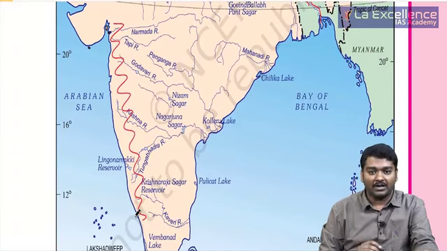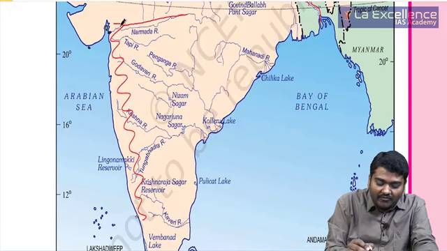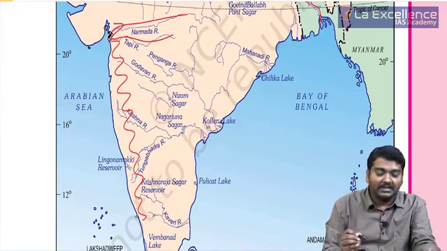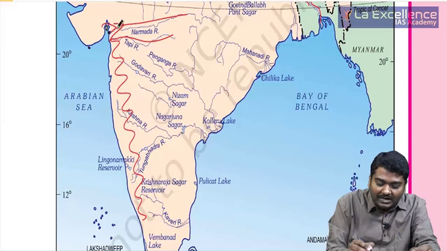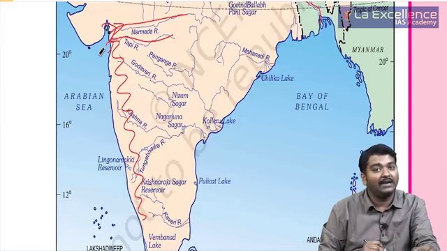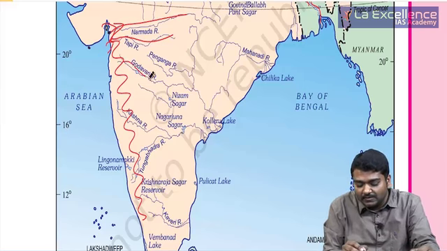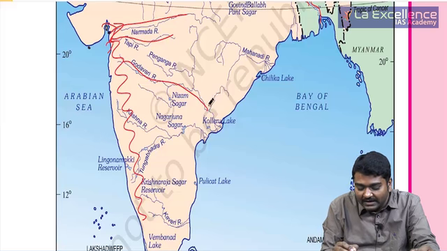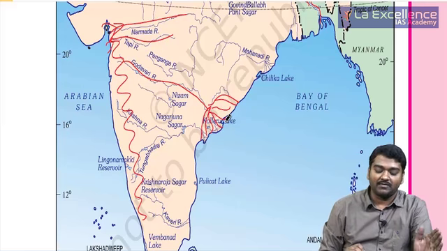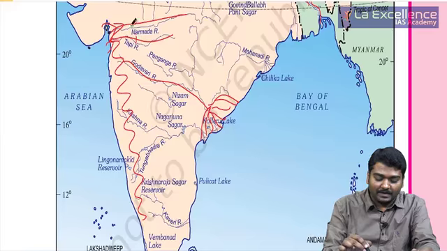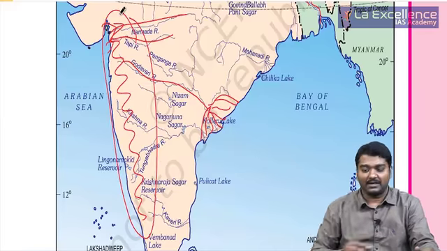So due to this, whenever the river flows, they directly enter into the ocean. So they have very less space for formation of deltas. But when you see this portion, from here itself they start making the delta. So deltas are usually present more on the eastern side, but they are present less on the western side because of the presence of Western Ghats.